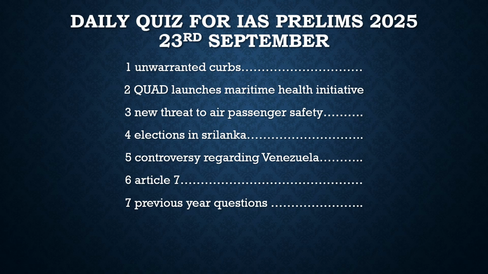It called this amendment with respect to the fact check unit totally unconstitutional, because it can be misused by the government. It is against Article 19, which gives you freedom of speech and freedom of expression. So the amendments brought in 2023 with respect to this fact check unit were held unconstitutional by the Bombay High Court. So this was all in a nutshell about this article.